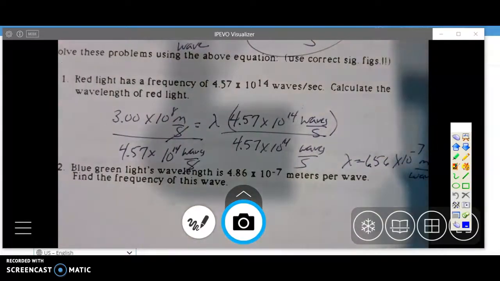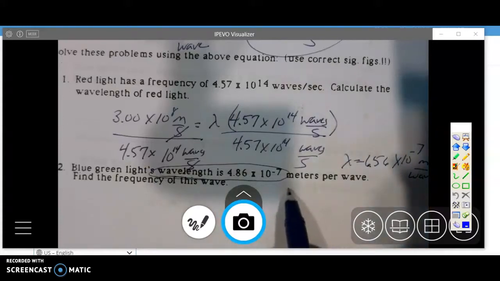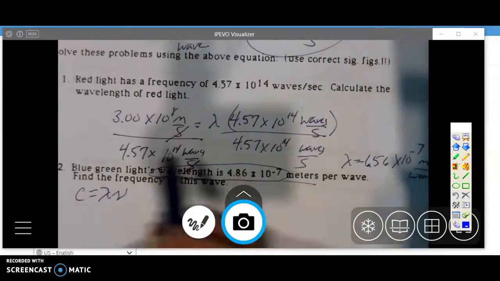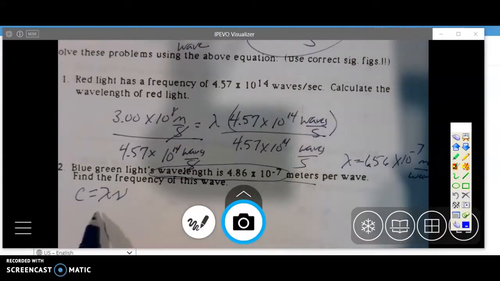Okay, next one, I have a wavelength of 4.86 times 10 to the -7th. You'll see that's a very common number, so you'll see that exponent's the same. Visible light falls in that area, and I'm finding frequency. If you don't like to do the algebra that way, some people will solve the equation for the variable and then plug in.